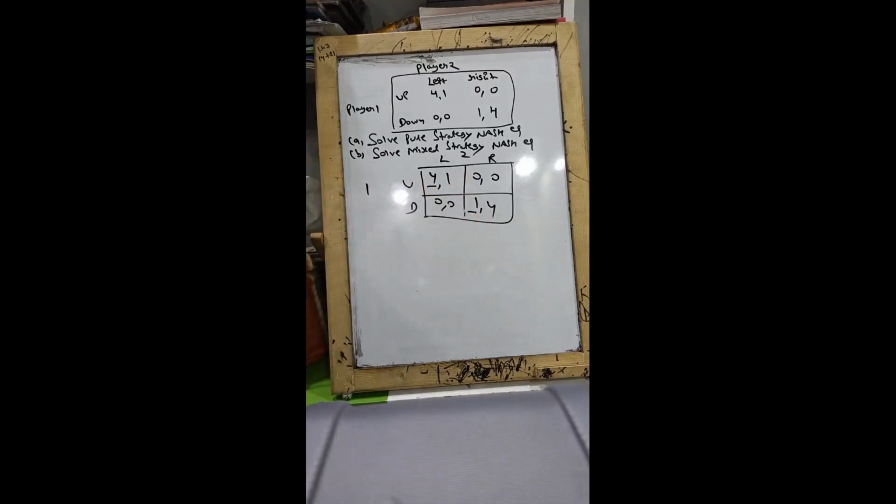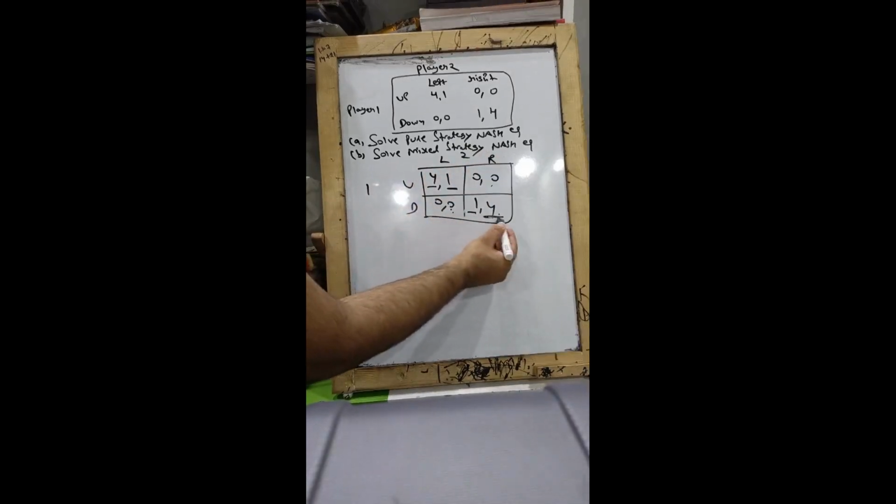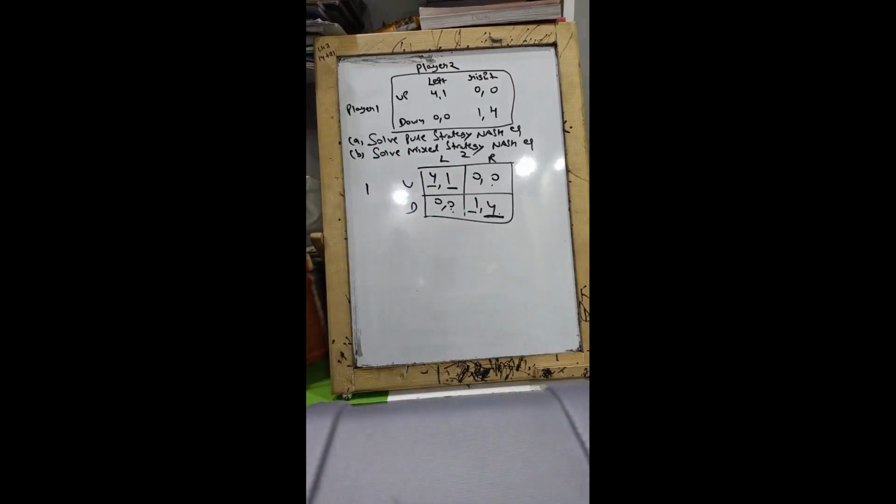Now reverse this game. Player 2 now thinks that player 1 is going to go up. Player 2 has to decide left or right. Now suppose player 2 thinks that player 1 is going to go down. Player 2 has to decide left or right. Well, right.